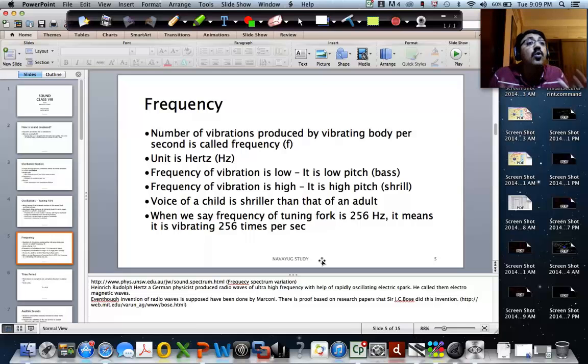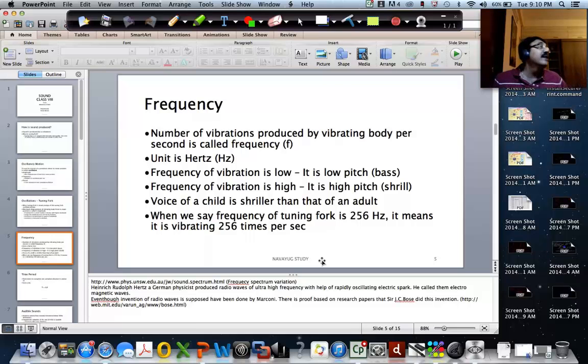Everybody says Marconi invented radio waves, but it is not Marconi. It is actually Sir J.C. Bose who was the first person to demonstrate radio waves, and that was the beginning of knowing electromagnetic waves. That kicked off so many other inventions. But sadly, nobody talks about Sir J.C. Bose. We are all Indians, we should acknowledge him.